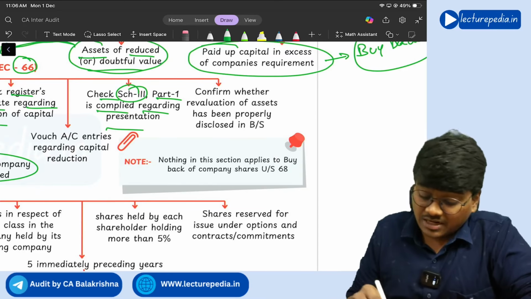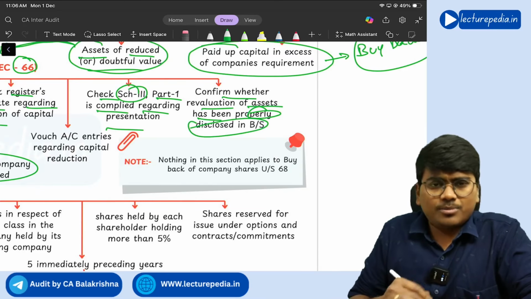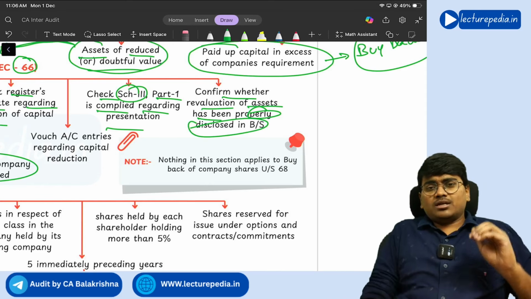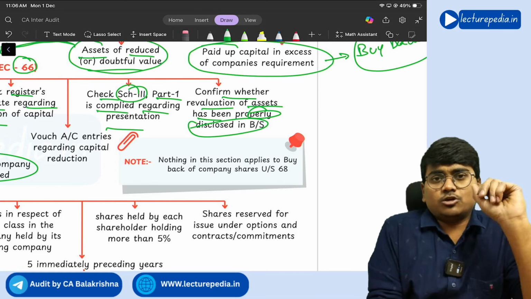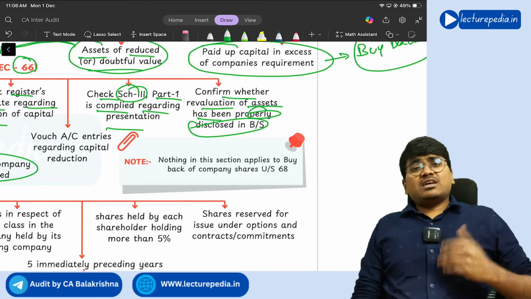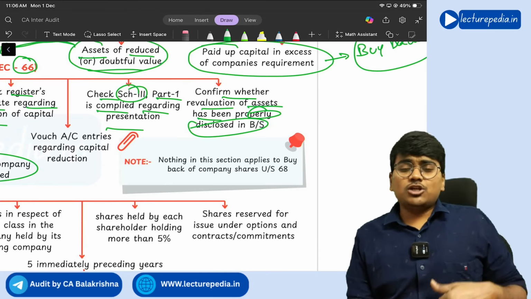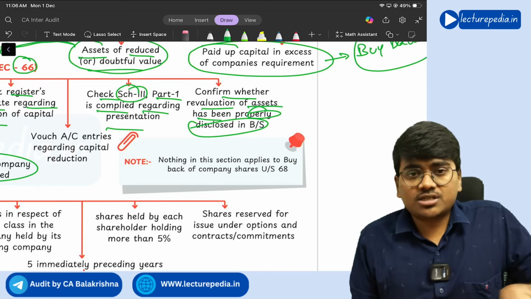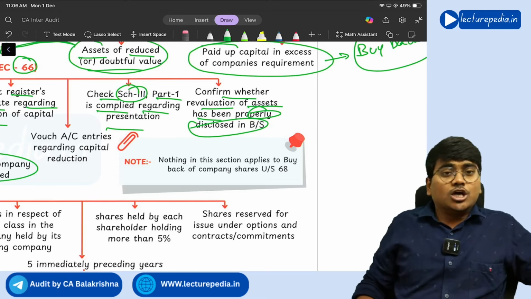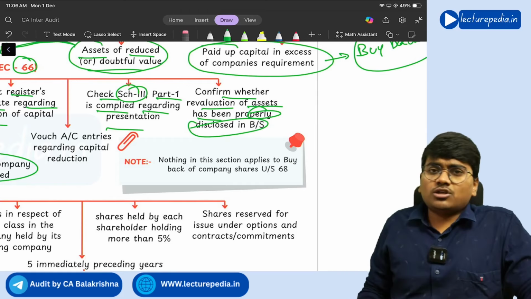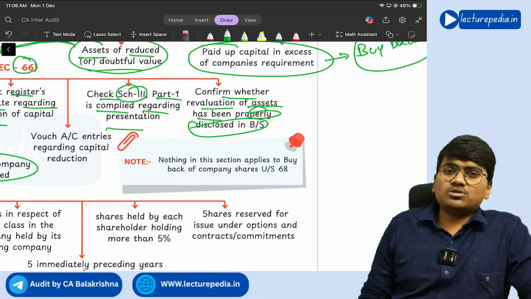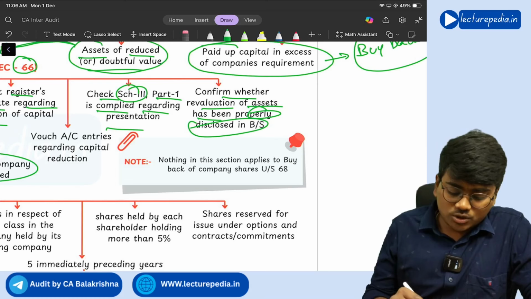Next, confirm whether revaluation of assets has been properly disclosed in the balance sheet. The assets have been reduced to 50 crores now from 100 crores. That means you have to revalue them. See, revaluation does not always mean an increase in value. In some situations the value will also reduce. So whether that reduction in the value of assets, the revaluation, has been properly disclosed in the balance sheet or not, you need to see. And for this reduction of share capital you have to pass entries in the books of accounts. So whether those entries have been properly passed or not, you need to vouch them.